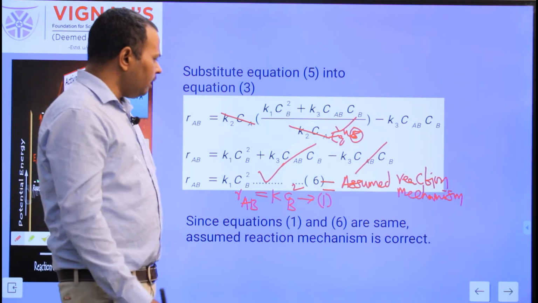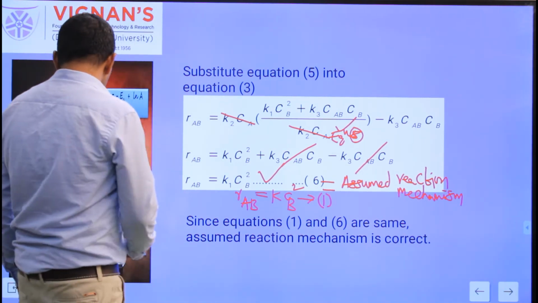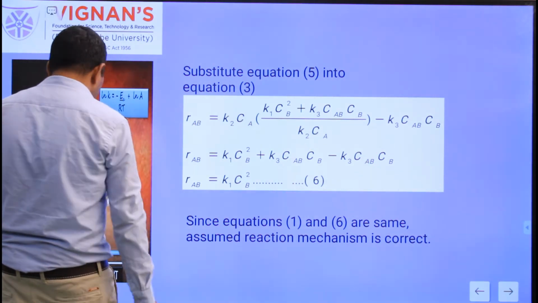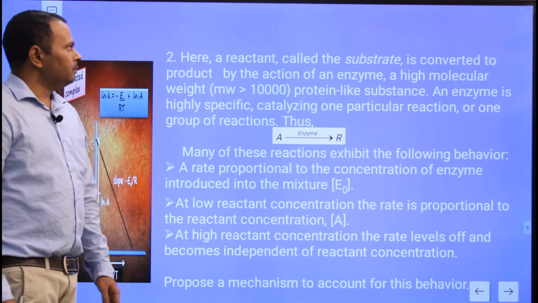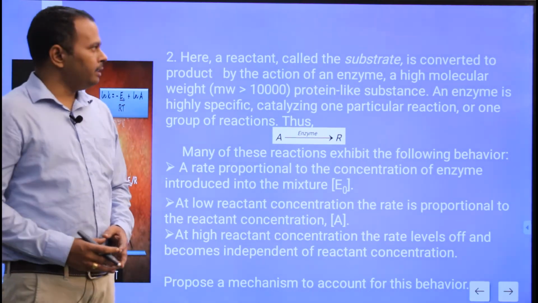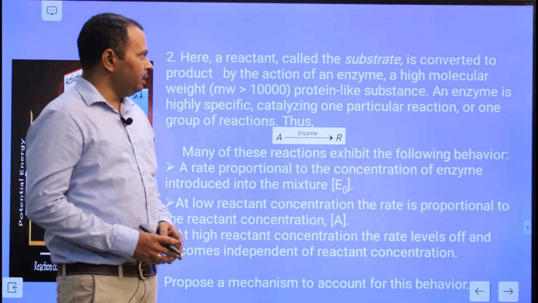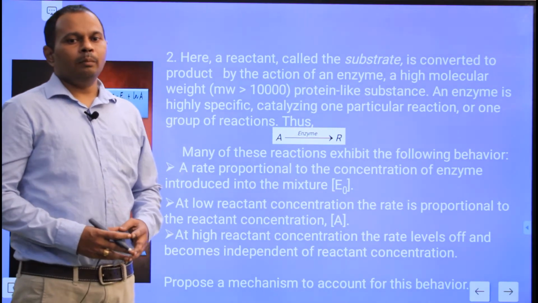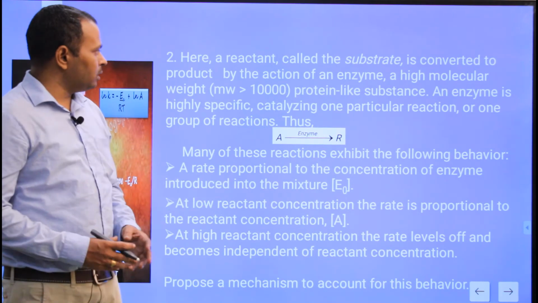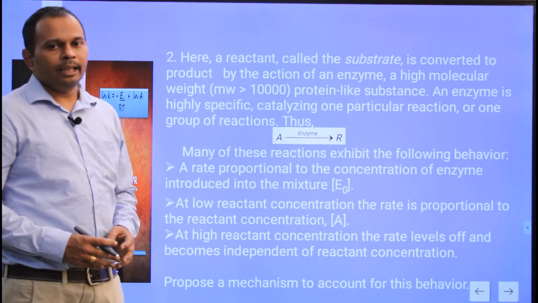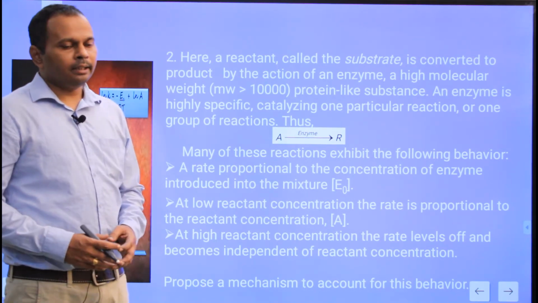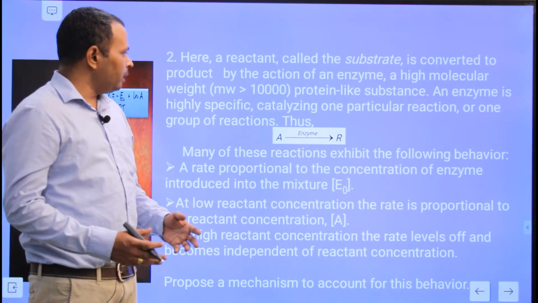Okay. Like this, we are going to see some other problems on searching for a reaction mechanism. Second problem: here a reactant called the substrate is converted into product by the action of an enzyme. An enzyme is a high molecular weight substance, its molecular weight is more than 10,000. It's a protein-like substance, specific towards the substrate and catalyzing one particular reaction or a group of reactions.